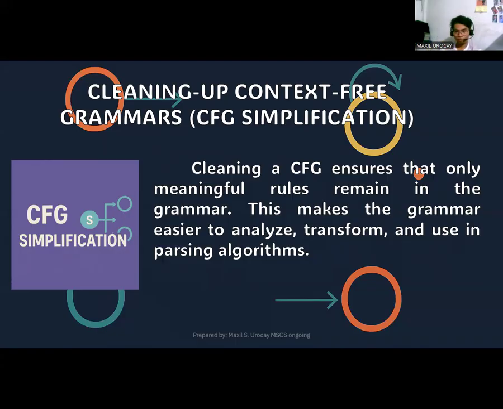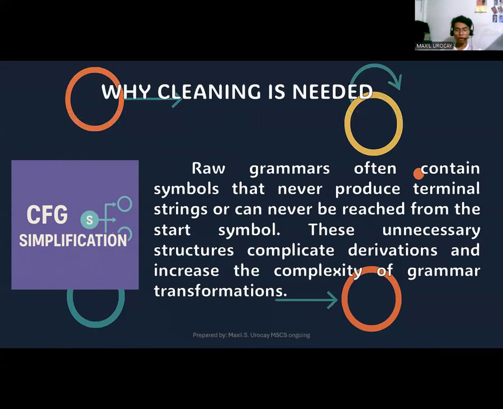Now, raw grammars often contain symbols that never produce terminal strings or can never be reached from the start symbol, and these unnecessary structures complicate derivations and increase the complexity of the grammar's transformation.